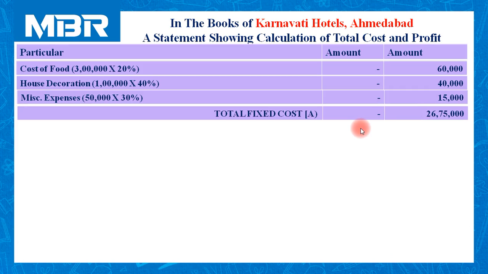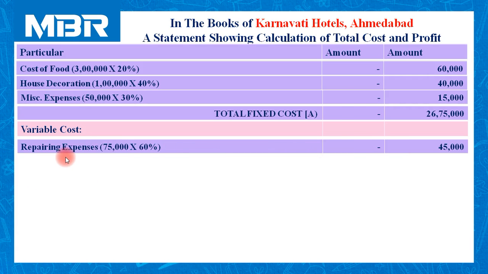Fixed cost includes rent, salary to the staff, and all other items dedicated to the fixed cost as per the information. Now, second part of the cost structure is variable cost. These variable costs include repairing expenditure. Earlier we have covered 40% as fixed.